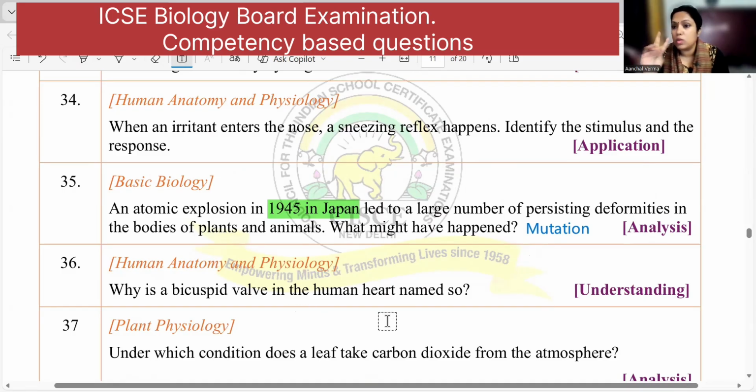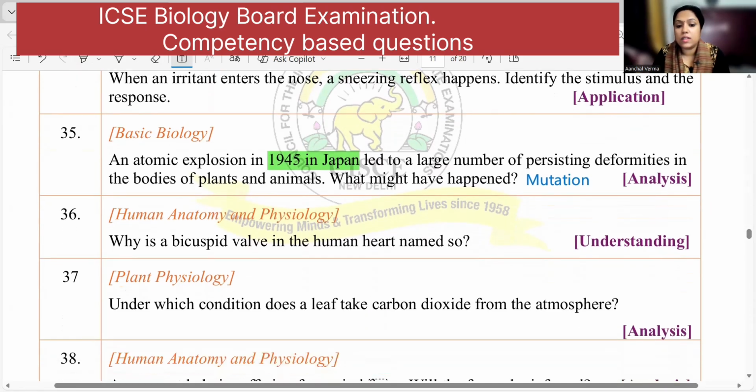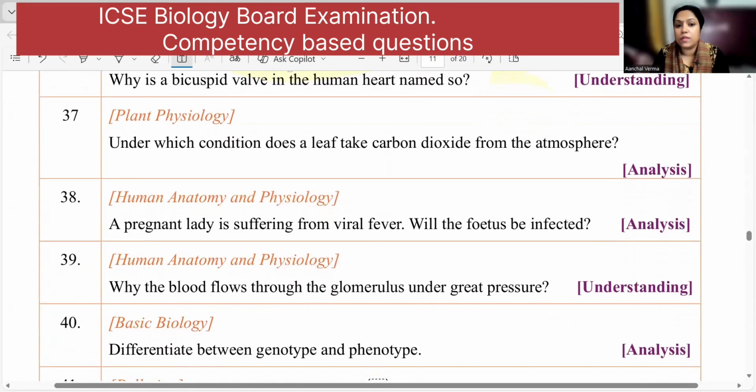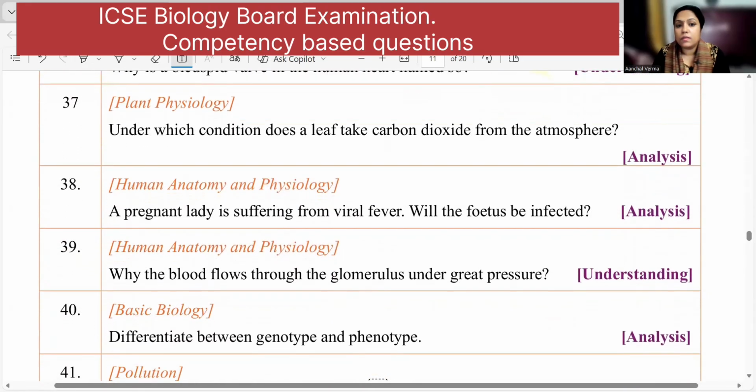Why is bicuspid valve named so? Because it has got two cusps or flaps. That is why it is called bicuspid valve. Under which condition does the leaf take carbon dioxide from the atmosphere? Higher concentration of carbon dioxide outside the leaf as compared to inside, so diffusion of carbon dioxide takes place.